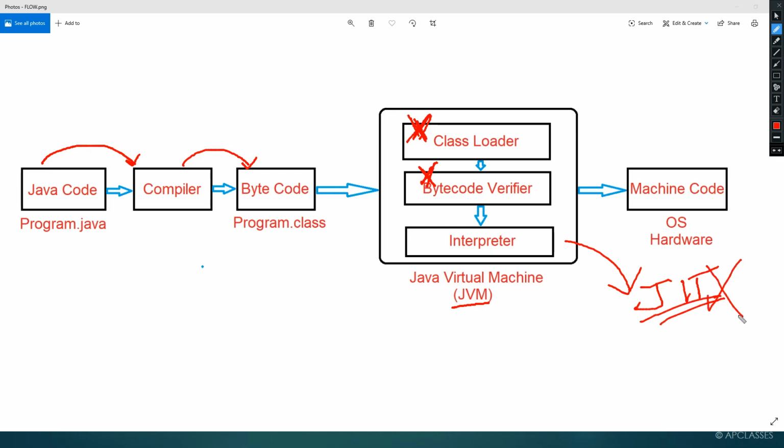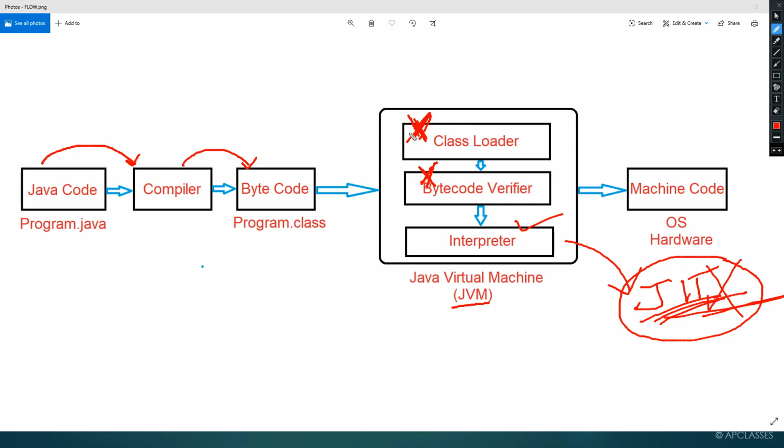Again, I'm not going to discuss anything about the JIT compiler, because in no book or in the syllabus is it mentioned that we have to explain it. So I don't want to discuss much about it, but for the time being you can think like this: the JIT compiler's work is somehow equal to an interpreter. It is also used to convert something, and what it does exactly I'm not going to tell you, because it will unnecessarily create confusion.